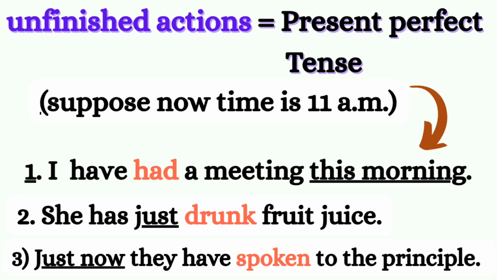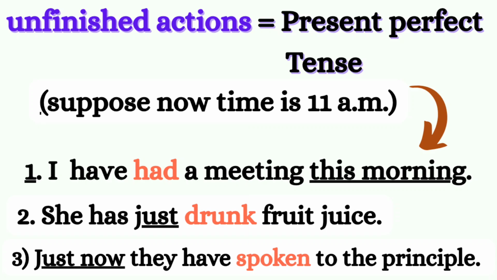I have had a meeting this morning, which means there is a possibility to have another meeting this afternoon, right? Because these are all unfinished actions. Here we don't specify the particular time. Look at the time markers. This morning, just.